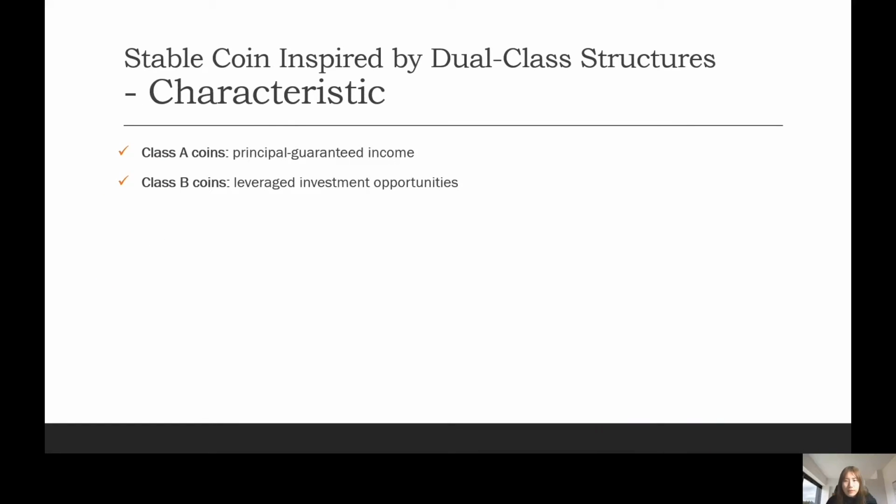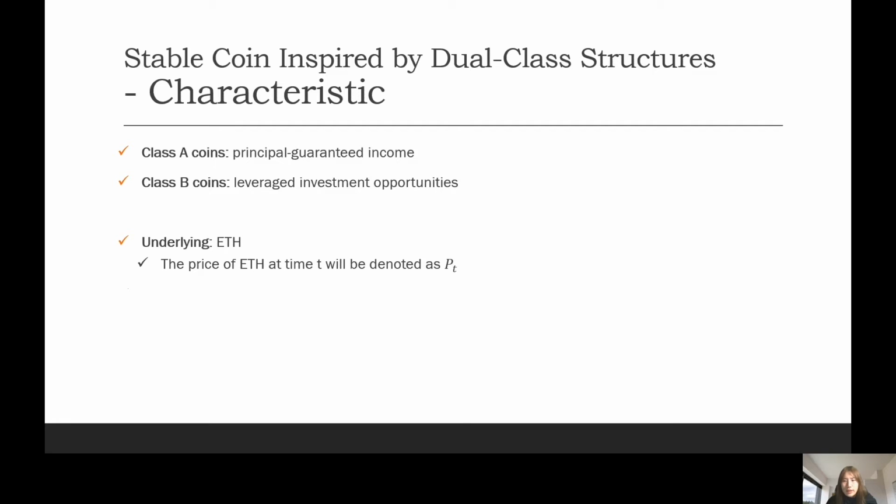Inspired by the dual-purpose funds, our project aimed to design a dual-class structure pegged to ETH, with a fixed-income stablecoin, Class A coins, and also provide leverage investment opportunities to Class B coin holders. In other words, the holder of coin B borrows money from coin A holders and pays coin A holders a fixed interest rate. Next, I'll be talking about some main characteristics of our dual-class structure.